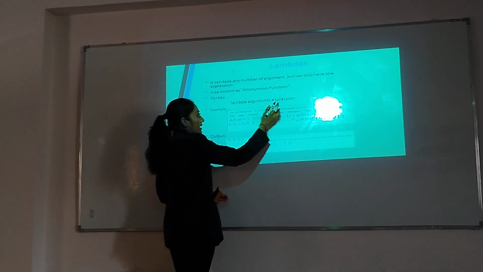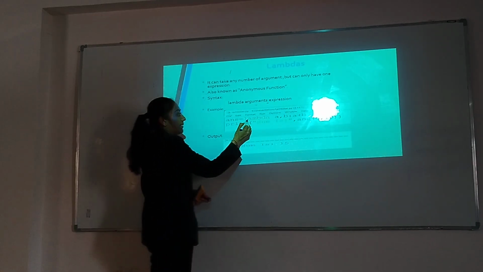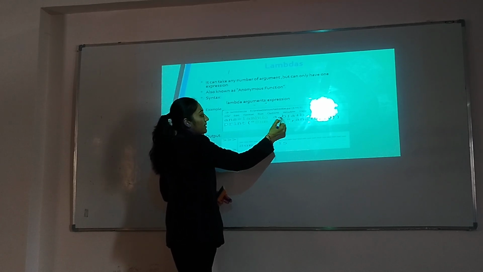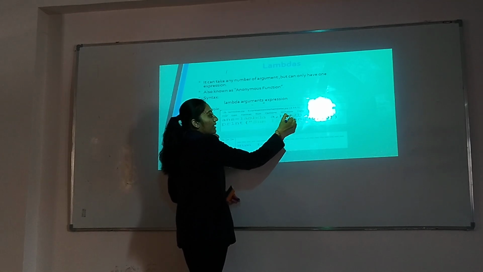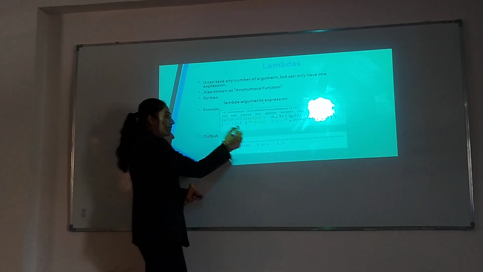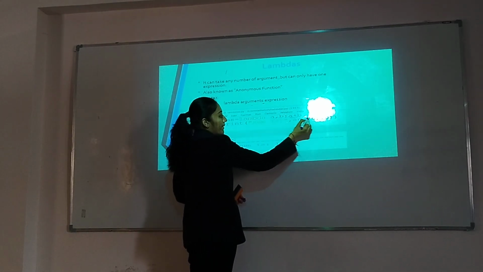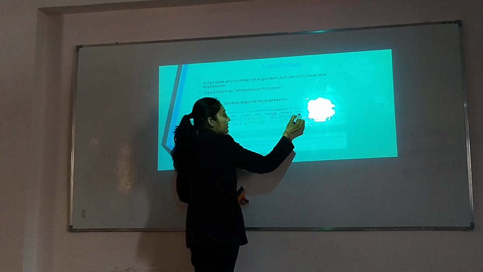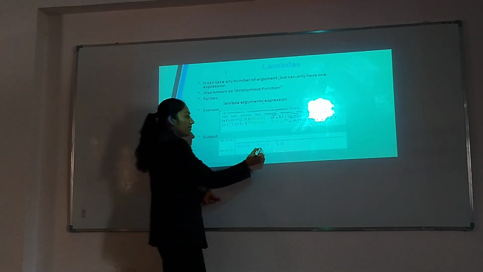Lambda syntax: lambda argument colon expression. Arguments and expression are separated by the colon. Example: lambda, and here two arguments are passed, a and b, and the colon separates the expression and arguments. Then a plus b is the expression, so it returns the addition of two variables, and this function is stored in one variable. Then print the message sum is, with the answer variable, and pass the two parameters 5 and 10. So 5 is stored in a and 10 is stored in b. So 5 plus 10 is 15. So the output is written: the sum is 15.